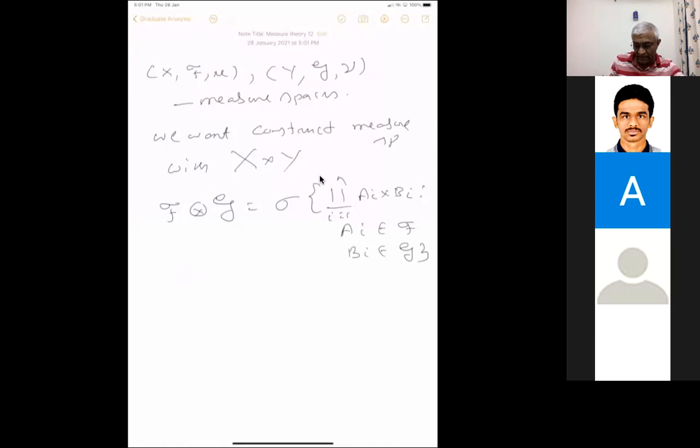Incidentally, notice that when we construct through two Lebesgue measures, then we will get the area measure on R2. If we have a Lebesgue measure on R, and we take both mu and nu to be Lebesgue measure on R, then we get the product measure as the area measure in R2. And yeah, so the point is, notice.